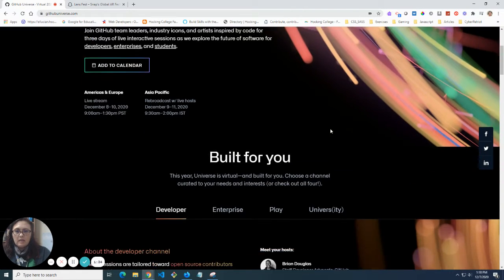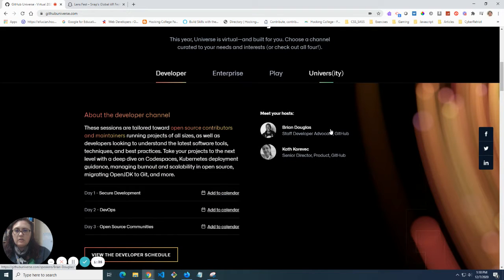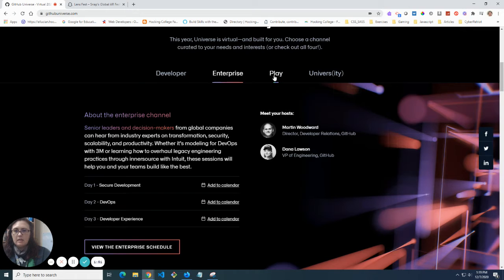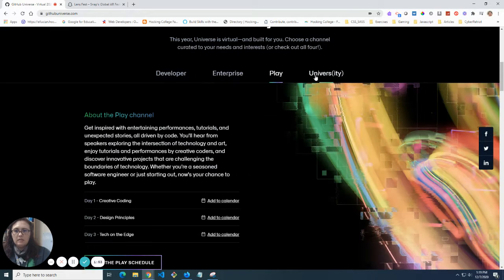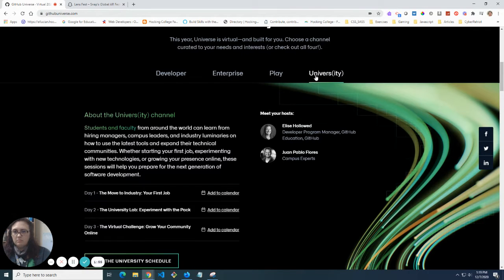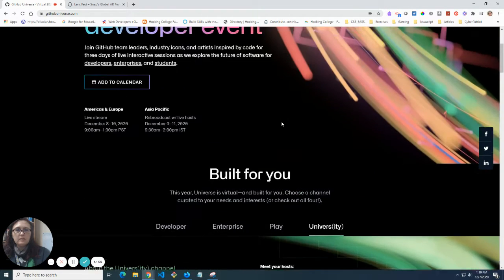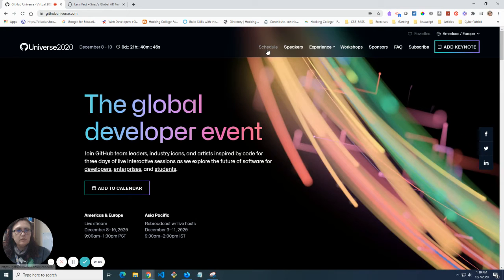So that's how you can add it to your calendar, if that's on a Google Calendar or whatever calendar you use. And the other thing that you can do that can really help you fine tune what you want to watch and what you want to devote time to is what path you think would best interest you. So there's a developer, there's enterprise, there's play, and then there's university.